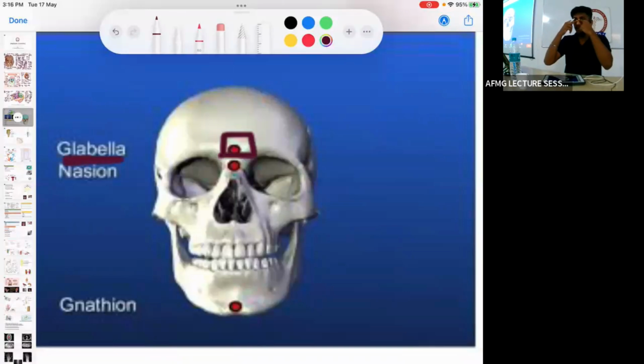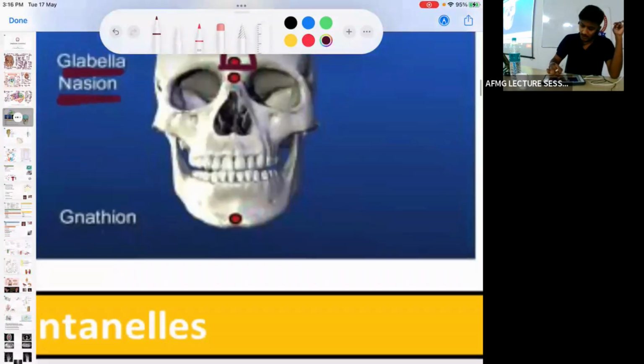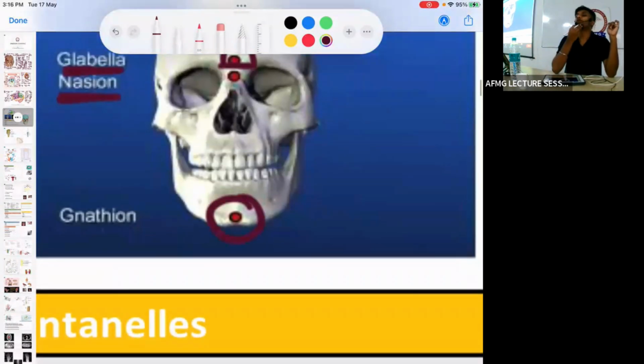The junction of two nasal bones is the nasion, and the protruding part of the mandible or the mentum is the gnathion. Supraorbital ridges junction, nasal bones junction, and protruding part of mentum.